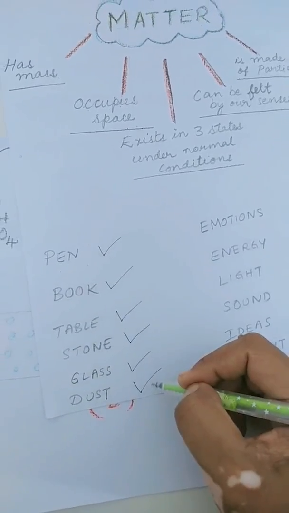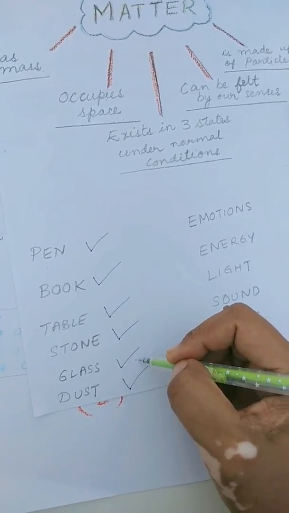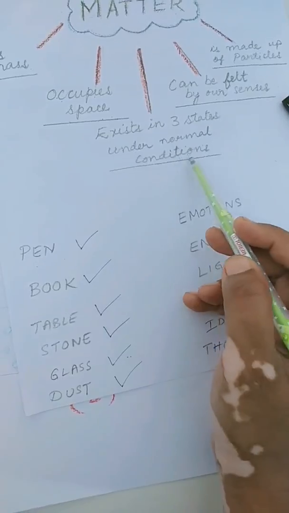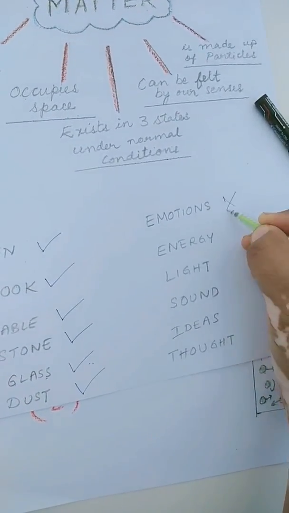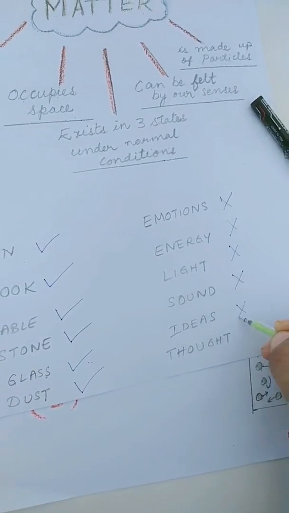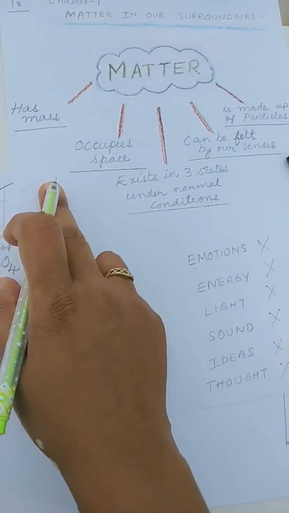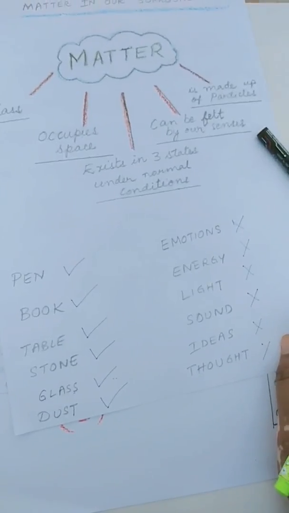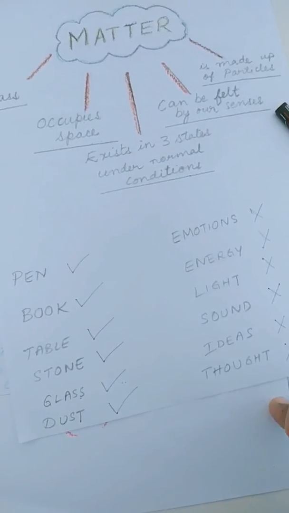They all have mass and they occupy some space and can be felt by our senses, and they are like among the 3 states of matter, physical states of matter. Whereas emotions, energy, light, sounds, ideas, thoughts, all these do not have mass, neither do they contain any volume. Do they have any volume? So they cannot be considered as matter.